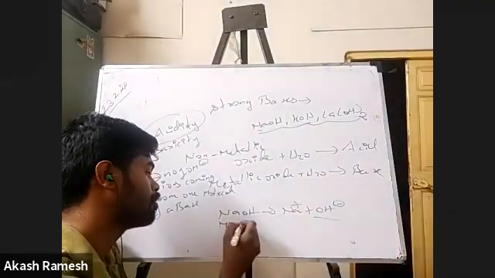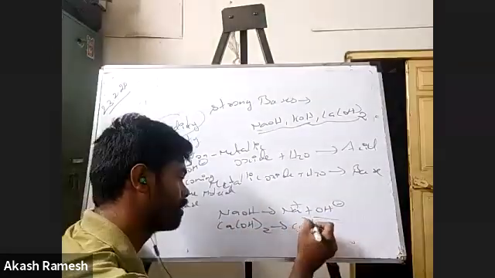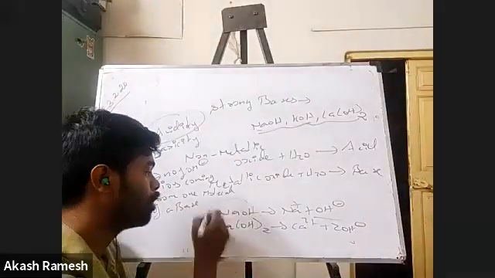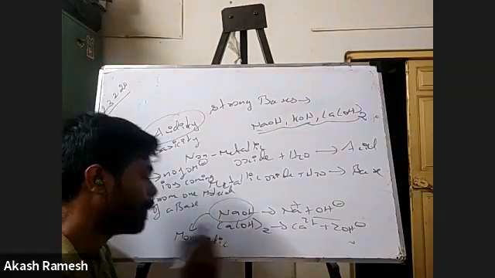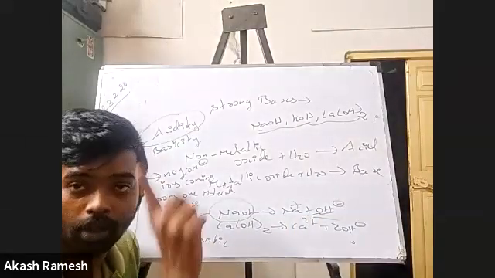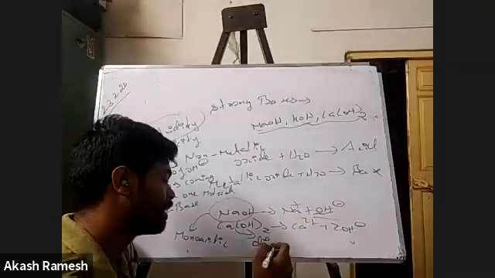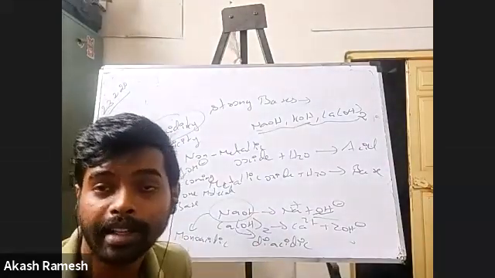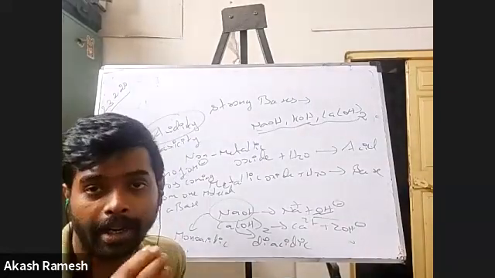But if I have, say, Mg(OH)2 or Ca(OH)2, it is going to give me two OH minus ions, right? So NaOH is what is called a monoacidic base because it is going to give me only one OH minus. Mono is one. Whereas calcium hydroxide is a diacidic base. Okay, so when I say acidity of a base, it means how many OH minus ions it can give.